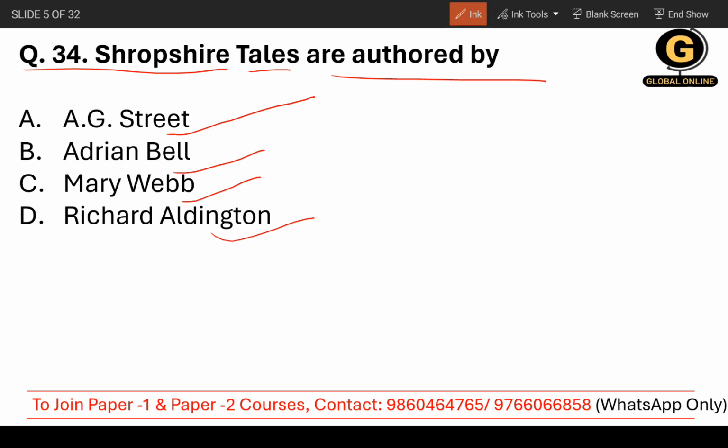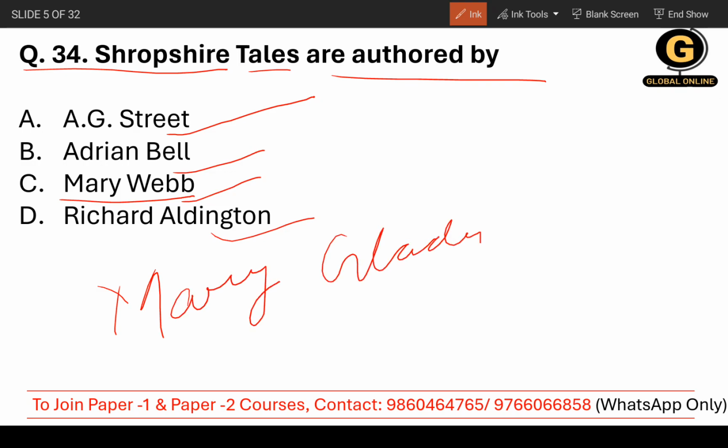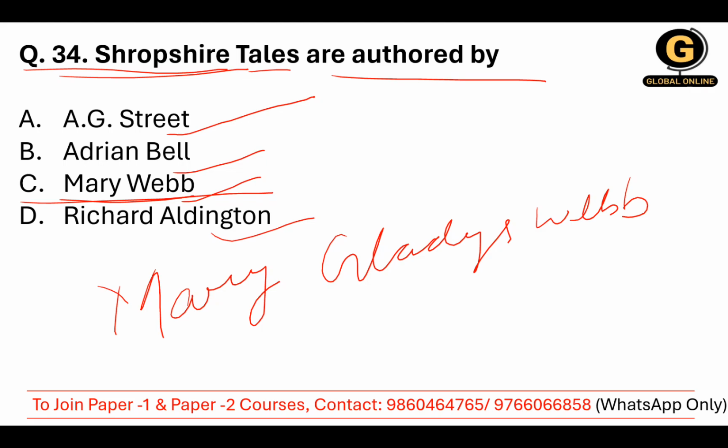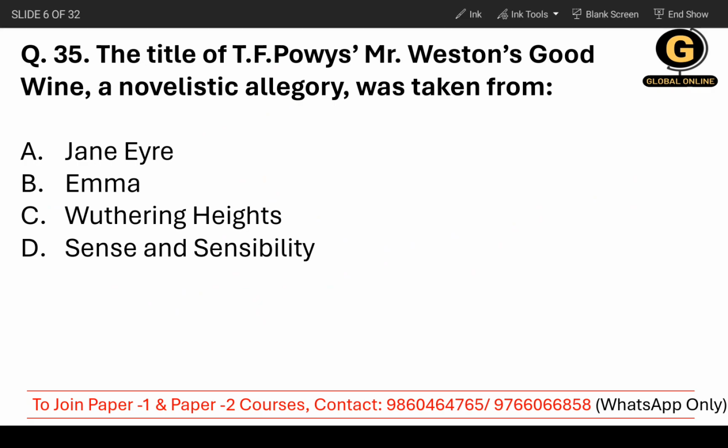So the correct answer is Mary Webb, whose full name is Mary Gladys Webb. Her work is set in the Shropshire countryside. So the setting is Shropshire countryside. Now, the correct answer is C, of course. Now moving on to the next question.